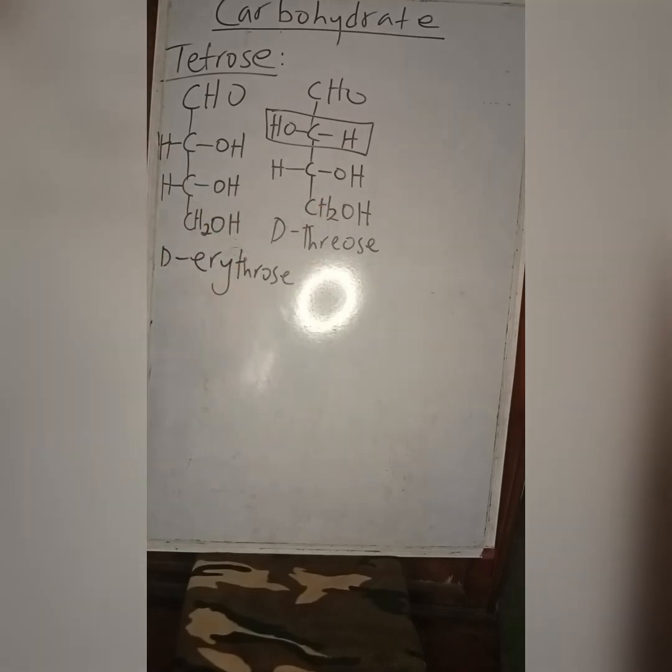It's another way to draw them. You just draw everything to the right, OH to the right. You just switch carbon 2, you have threose. Now there's another sugar that looks like erythrose, but this is the ketone form of erythrose. It's called erythrulose. Erythrulose is drawn like this.